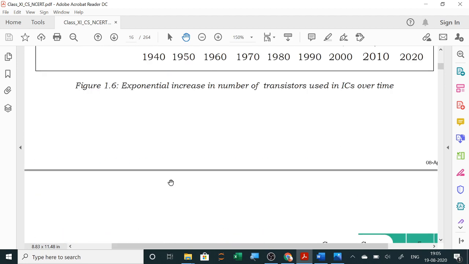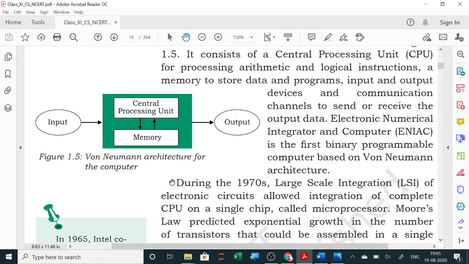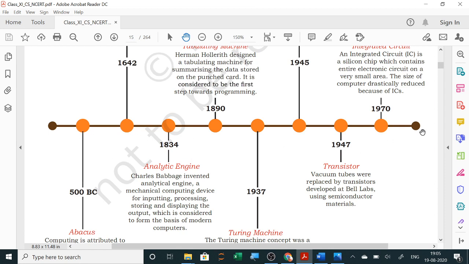Now the portion I am sharing in description, I am giving you all the theory part, so you note down the theory in your copy, and this is how computers evolved.